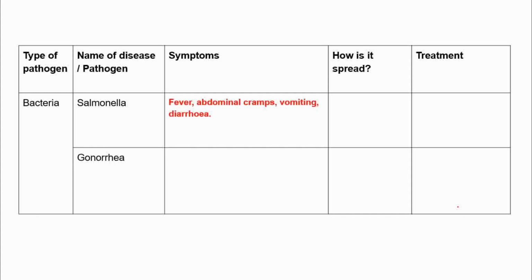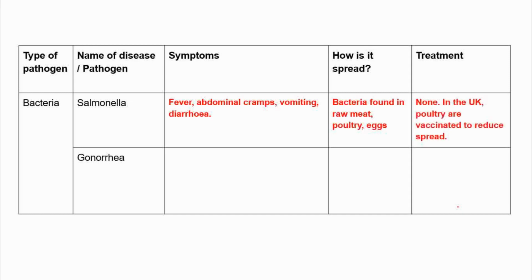So for salmonella, symptoms include abdominal cramps, vomiting, fever, diarrhea. How is it spread? Bacteria found in raw meat, poultry, and eggs. So that's why these things need to be cooked properly. How is it treated? Well, in the UK, they currently vaccinate to reduce the spread, but there is no real treatment. It's just naturally there.